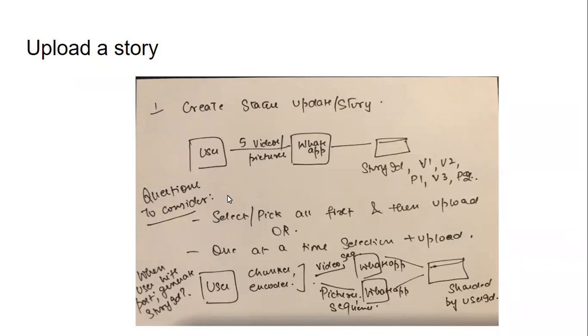So when user 2 opens WhatsApp and goes to their status, they should see recent updates: a story thumbnail that there is a story by user 1. So it is more like a follower model, like a newsfeed kind of thing. There are no notifications here, but it is similar. Whoever is in your contact list, you have to pull the stories of all those users, but only the ones from the last 24 hours. That's the high level.